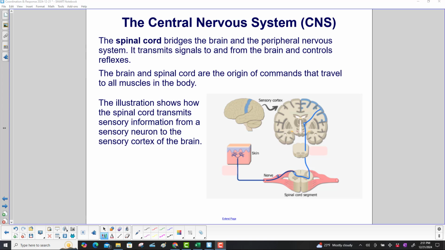The illustration shows how the spinal cord transmits sensory information from a sensory neuron to the sensory cortex of the brain. So here's your skin. So we have sensory neurons over here. You go up the spinal cord and wind up in the sensory cortex of the brain. And that's indicated by this blue here and this blue here, just looking at it from a different angle.